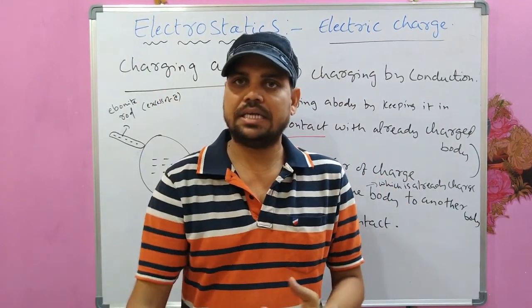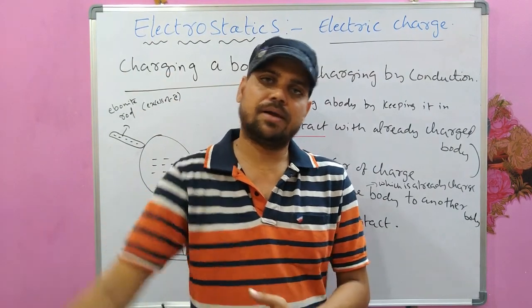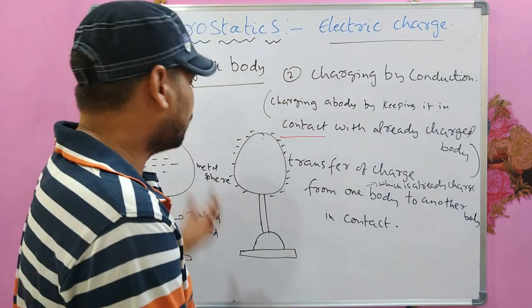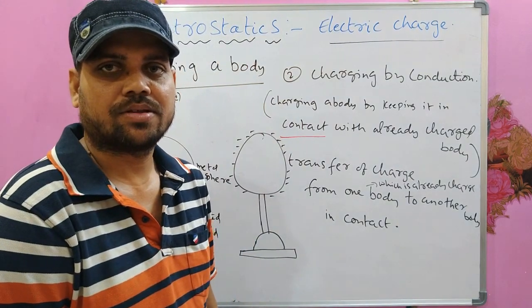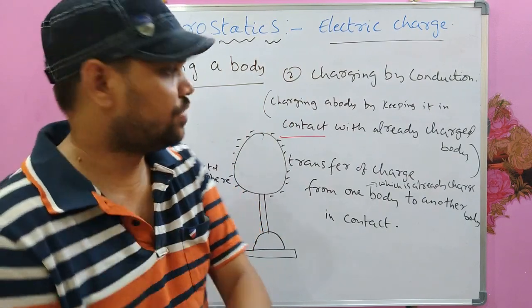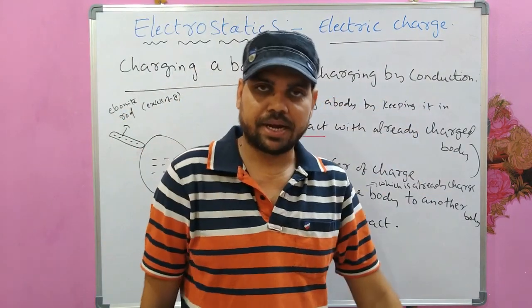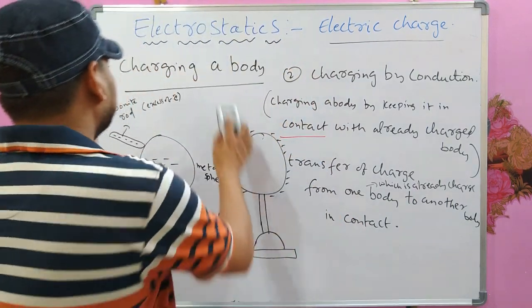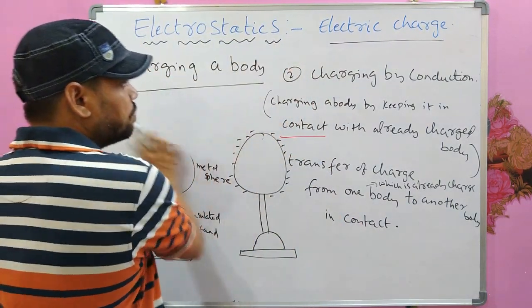If a body is gaining electrons, it will become negatively charged. If a body is losing electrons, it will become positively charged. If this happens when they are in contact with each other, we call it charging by conduction. Okay, now we will see the last method of charging, charging by induction.